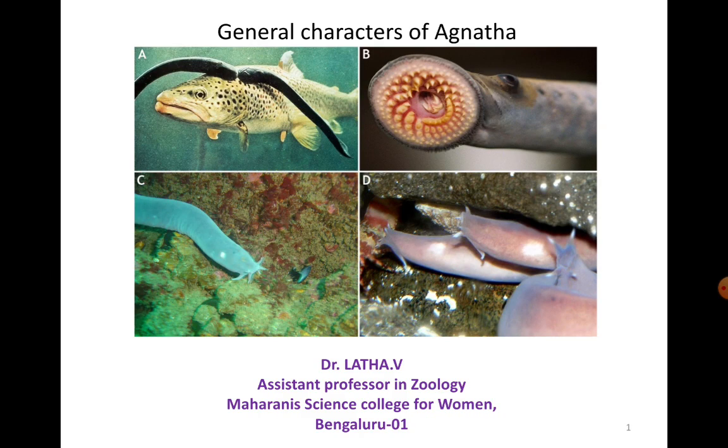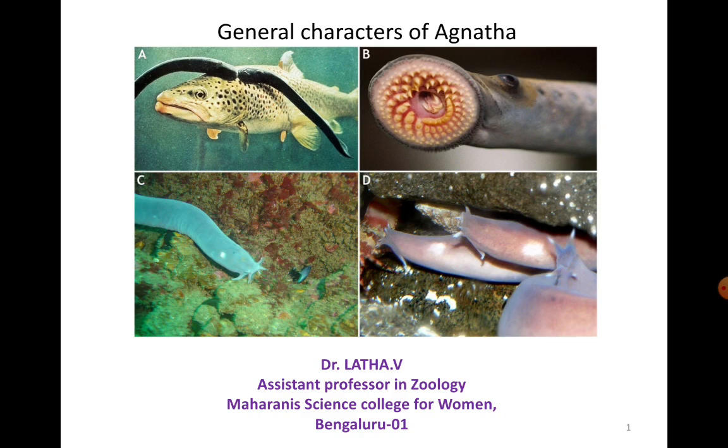Fine. And C and D are images of Myxine or the hagfishes. So they also have a rounded mouth surrounded by 5 to 6 tentacles around the mouth, right? So these two belong to the class Cyclostomata.